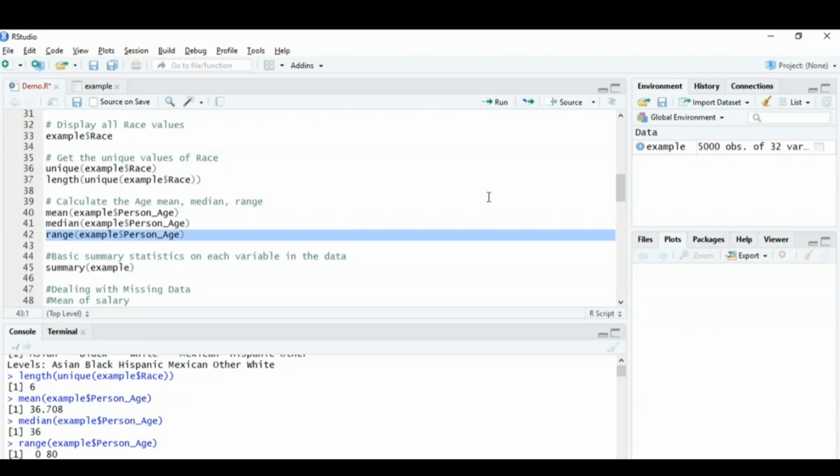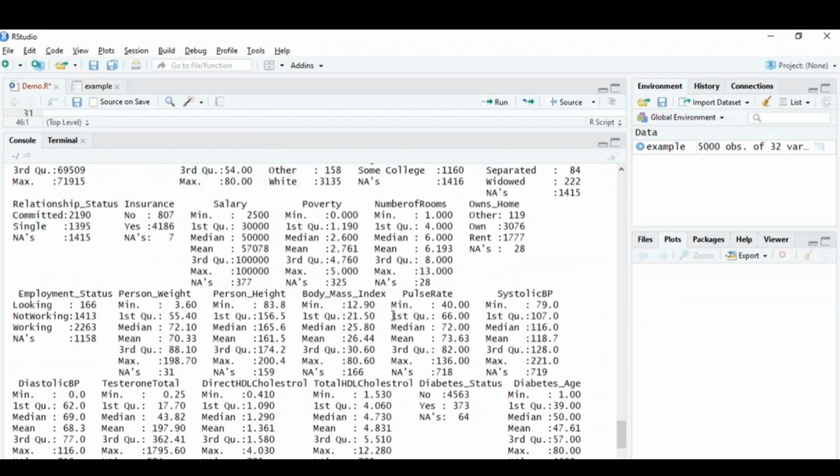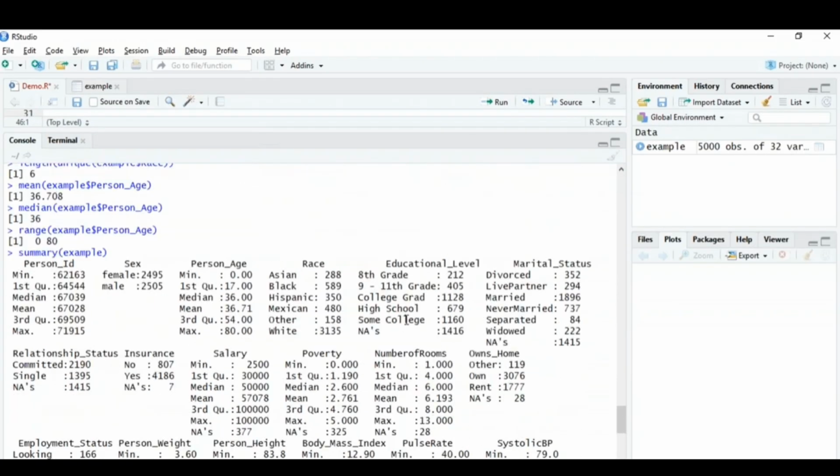Now, if you just want to get summary statistics on each variable in the data, you can just use the function summary, and then mention the variable name, right? So I've mentioned summary(example), and if I run this particular command, you can clearly see that we've got a summary of all the 32 columns that we have in our data set. For all the columns with the data type int, you get the minimum value, the first quartile, the median, the mean, the third quartile, and the maximum value.